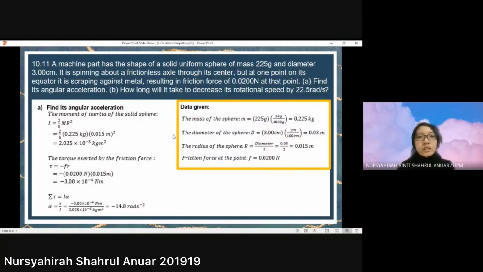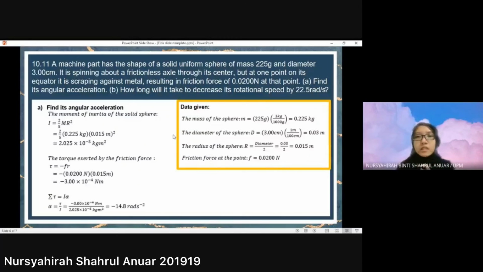For the angular acceleration, we use the formula of a rigid object under a net torque. So to find the angular acceleration, we calculate the torque exerted by the friction force divided by the moment of inertia. We just substitute the values, and we get the angular acceleration is negative 14.8 radians per second squared.